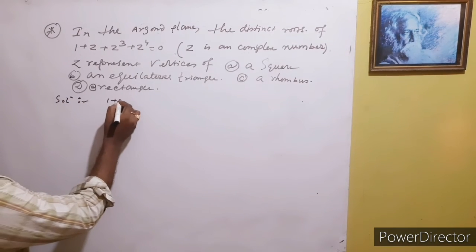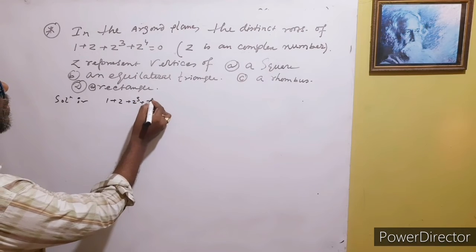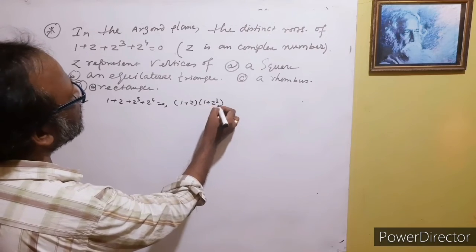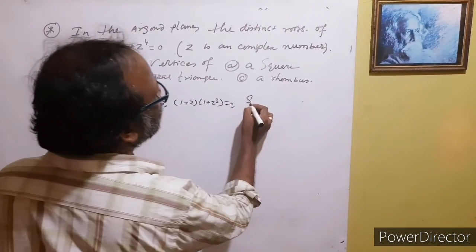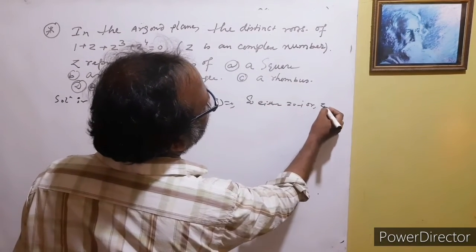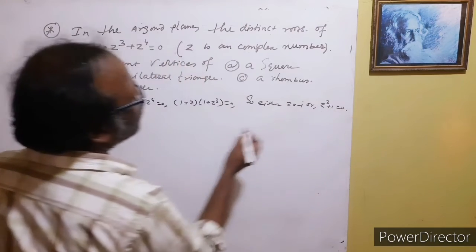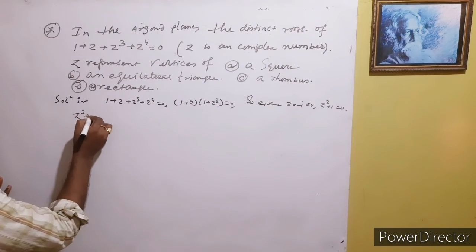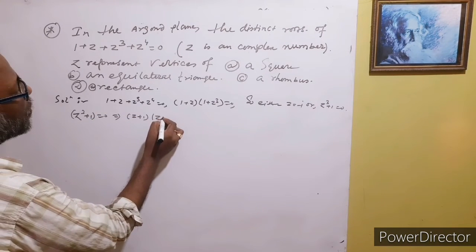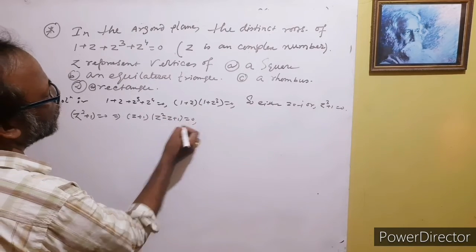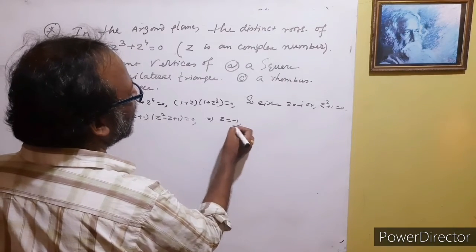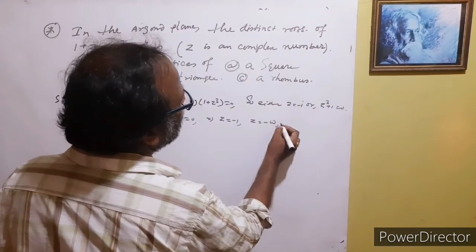solve this complex equation. Actually it is (1 plus Z) and (1 plus Z cubed) equal to 0. So either Z equal to minus 1 or Z cubed plus 1 equal to 0. So now Z cubed plus 1 equal to 0. Factorize this: (Z plus 1)(Z square minus Z plus 1) equal to 0. So this implies that Z equal to minus 1 and